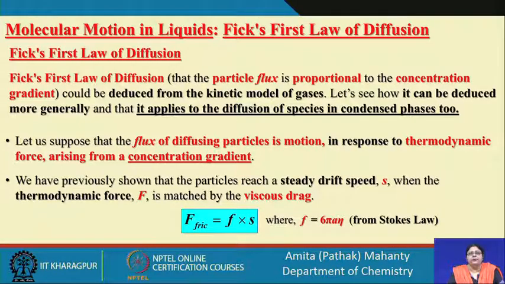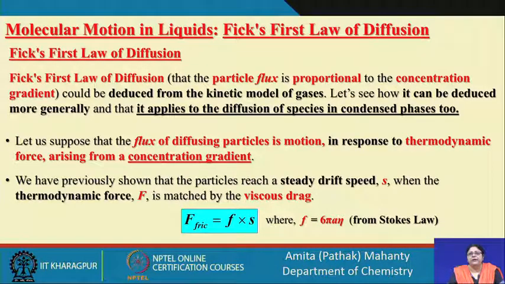So, let us suppose what we have so far: the flux of diffusion of a diffusing particle in motion in response to a thermodynamic force arises from a concentration gradient. This is the first assumption we are going to make, that the flux of the diffusing particle is in response to the thermodynamic force arising because of the concentration gradient. This is known to us, the phenomenological equations which we have already had. So, we are going to assume that.